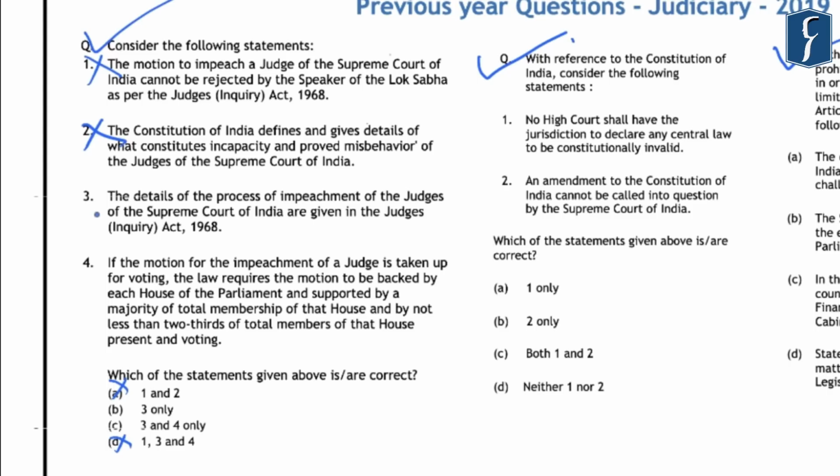And if you look at the third and the fourth statements, you will find that the details of the process of impeachment of the judges of the Supreme Court of India are given under the Judges Enquiry Act of 1968. And again, if a motion for the impeachment of a judge is taken up for voting, the law requires the motion to be backed by each house of the Parliament, and it should be supported by a majority of total membership of the house and by not less than 2/3 of the total members of that house present and voting, which is also correct. So the correct answer here is C, that is 3 and 4 only.